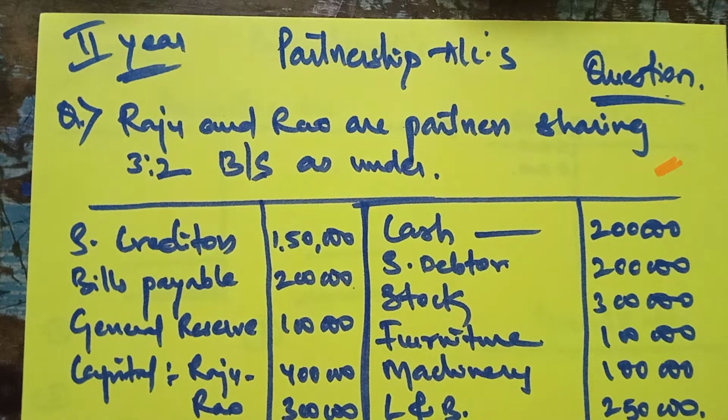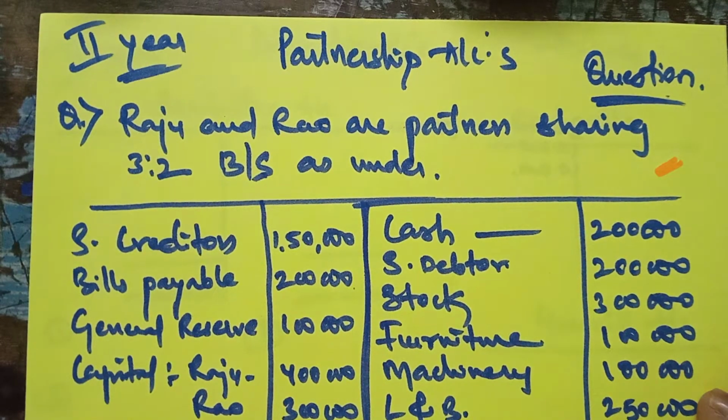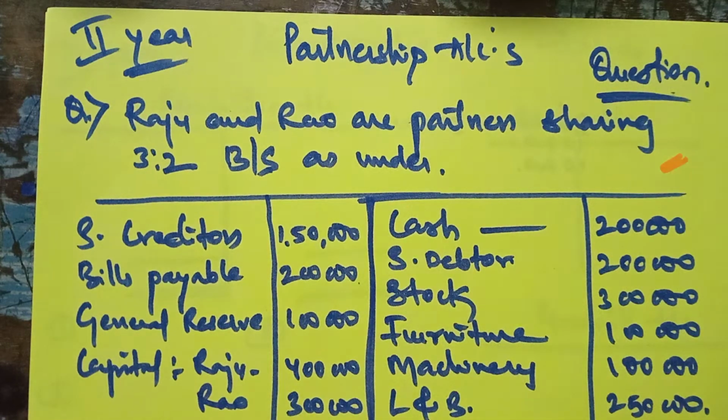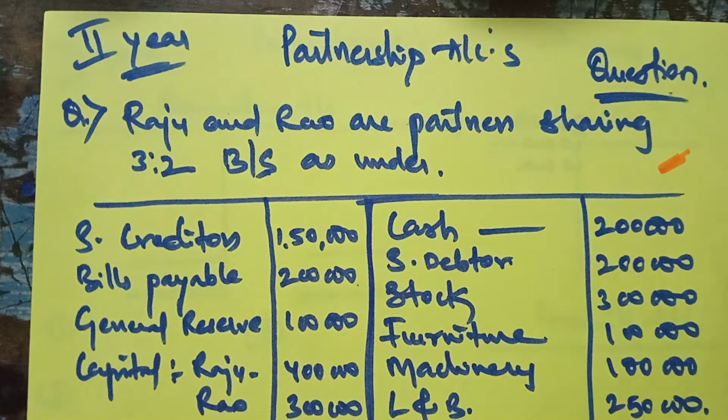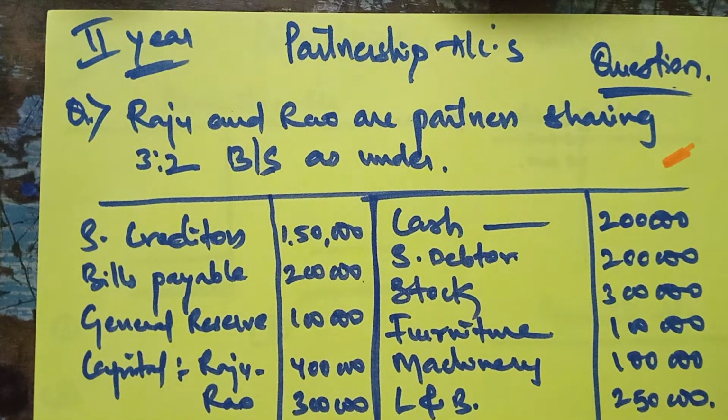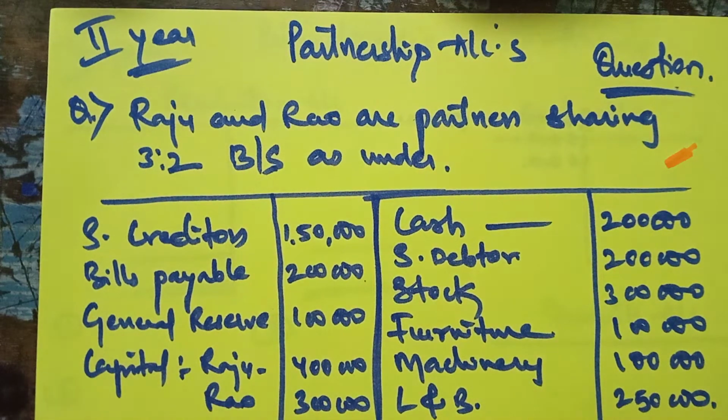In the upcoming exam, this same question will be asked, and from the annual examination point of view, it is also very, very important. It is a problem from partnership account, and admission is the condition. This is the question. First, go through the question, then I will start the answer.